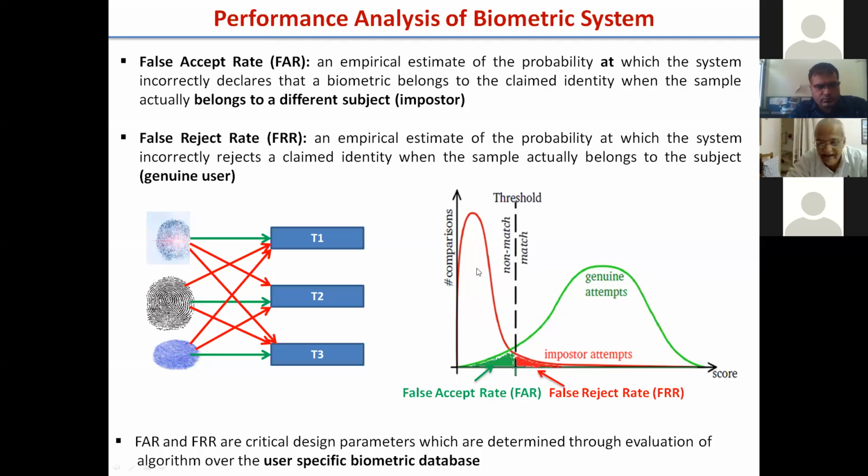It is on the other side. So this particular curve, how we are getting it, is with different thresholds. What value you are getting?